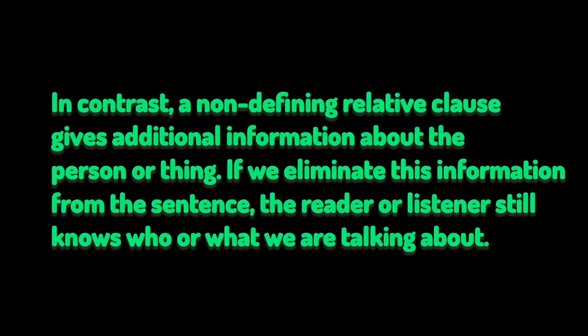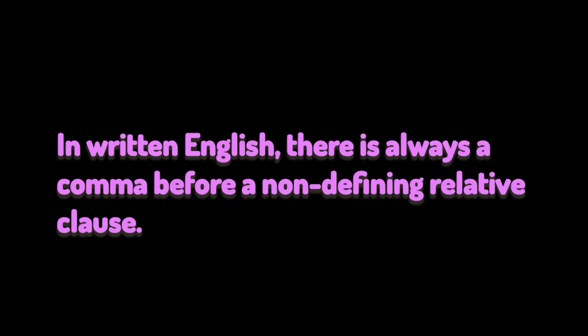In contrast, a non-defining relative clause gives additional information about the person or thing. If we eliminate this information from the sentence, the reader or listener still knows who or what we are talking about. In written English, there is always a comma before a non-defining relative clause.